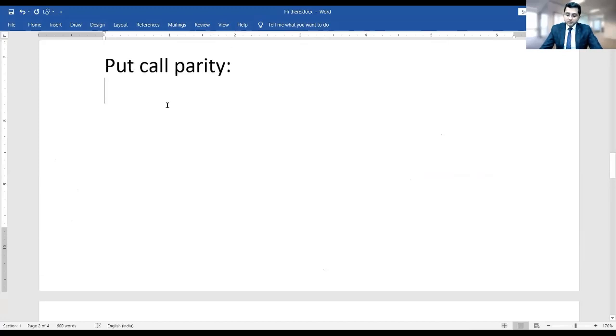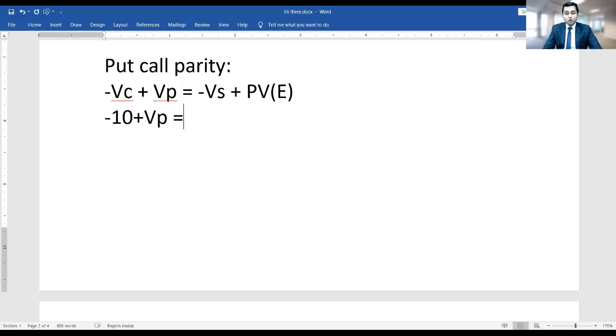So the equation here is minus VC plus VP is equal to minus VS plus present value of strike price. Now, what does it mean, sir? Suppose value of call option is 10 rupees. Suppose value of put option is not known to you.